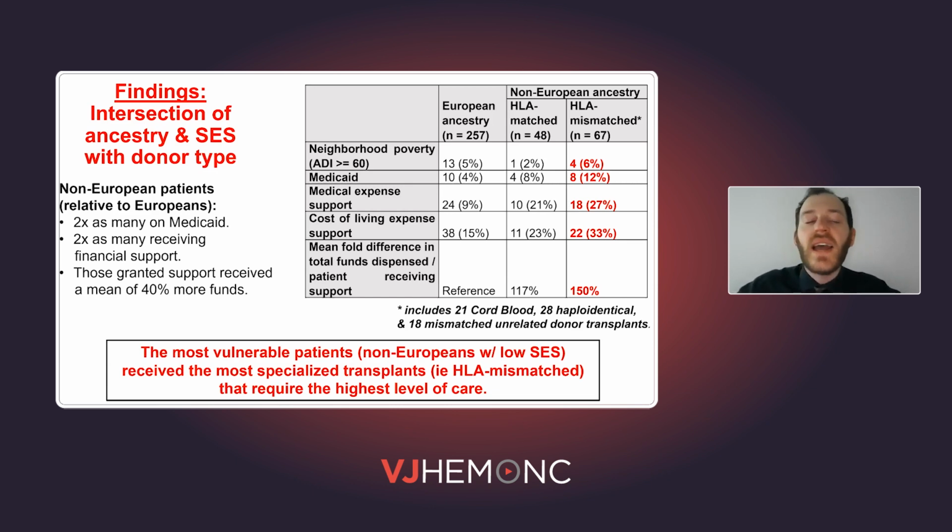And then in the table on the right, we analyze the intersectionality of ancestry and socioeconomic status with donor type, where you can see that for this analysis, we combined all European ancestry patients together because there were few European ancestry patients who received HLA-mismatched grafts. However, when we compared European ancestry patients to non-Europeans who received HLA-mismatched grafts, you can see that that cohort was the most likely to have low socioeconomic status across each surrogate. And these data show that the most vulnerable patients, non-European ancestry patients with low socioeconomic status, are receiving the most specialized transplants, HLA-mismatched transplants, that require the highest levels of care.